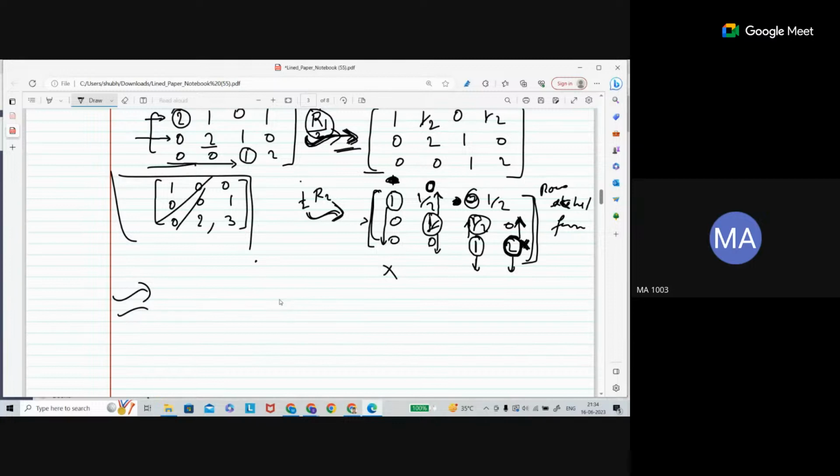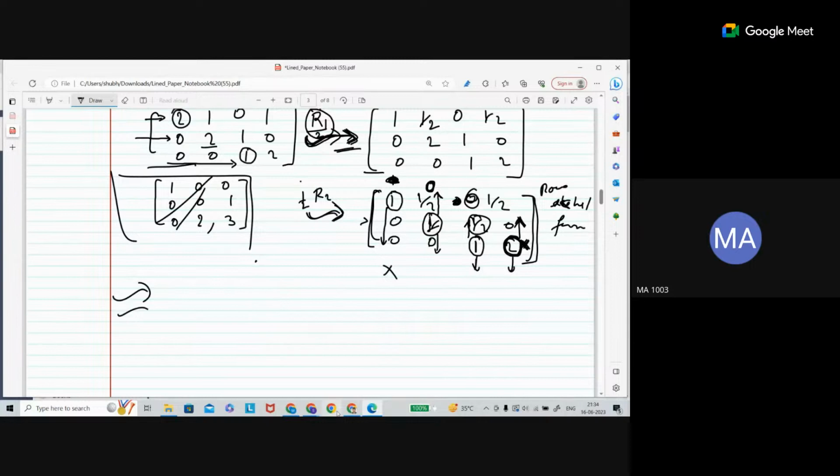Whether the entry above is 0 or not doesn't matter. It only matters for the leading entry. Only for a leading entry does it matter here, that we want 0 there. Above and below should be 0.